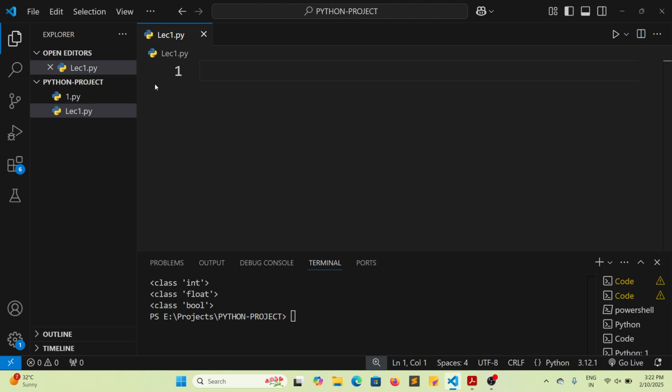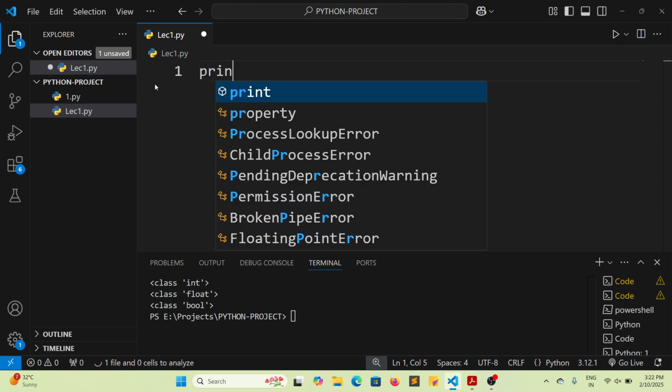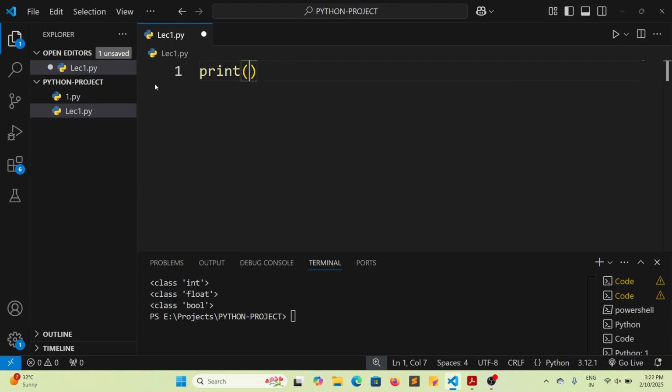Now what we are going to do in our first lecture, we are going to understand what a variable is, right? Because as we know, when we start any coding language, the very first thing that we print is hello world. Let's just say I want to print hello world in Python.